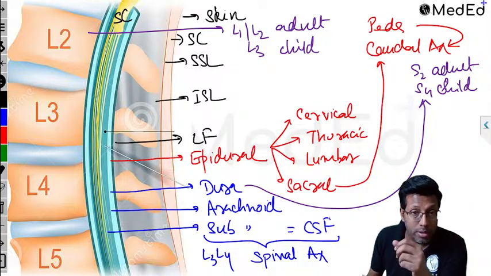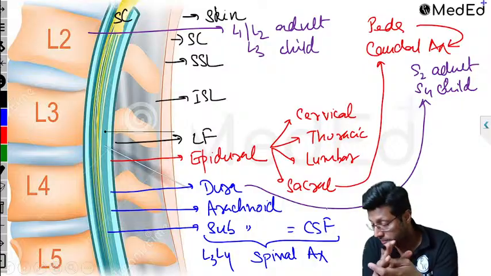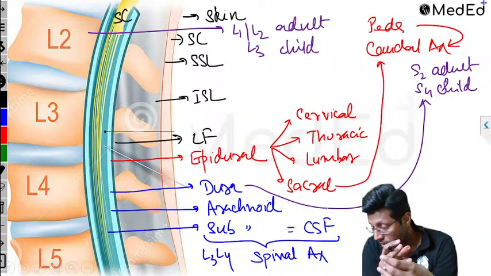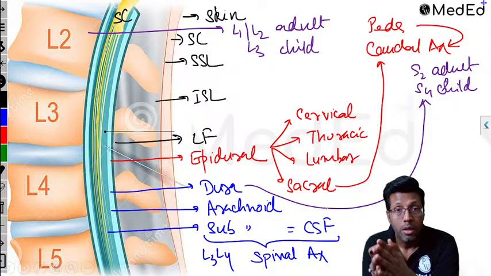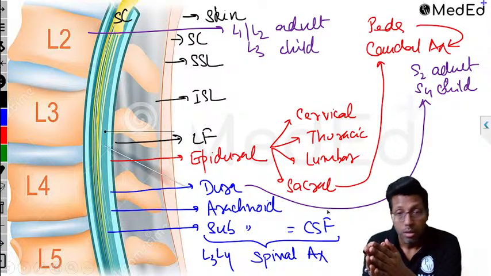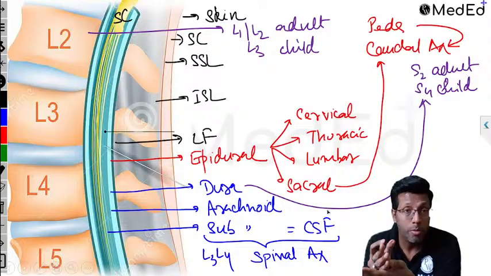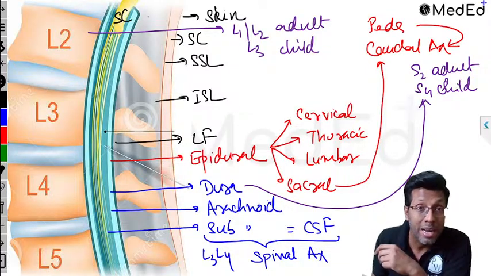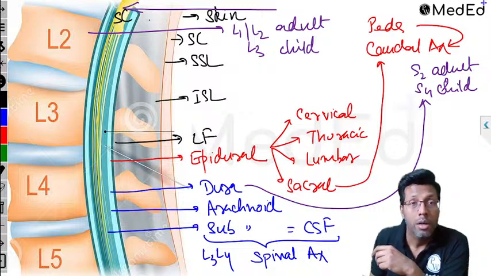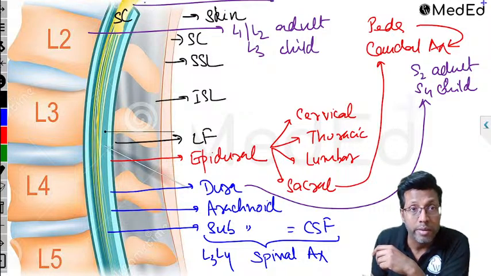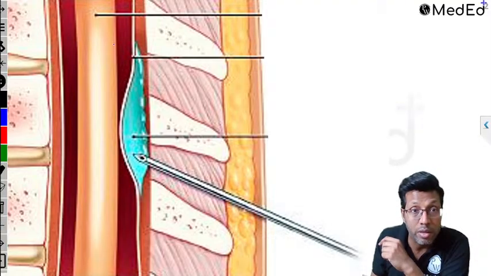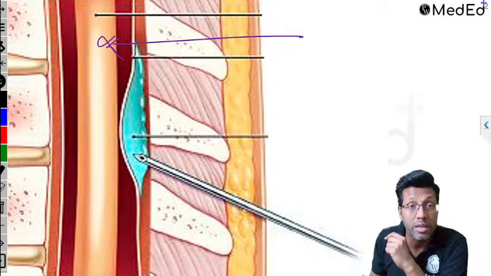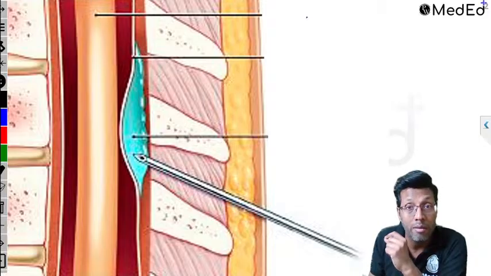Okay, so now the point is, when we are discussing the most common space, L3, L4, L4, L5, we have already discussed all that, right? That's the reason why the most common space is L3, L4: because if you give spinal anesthesia above L1, L2, guys, you can damage the spinal cord. Correct? If I give spinal anesthesia there, I will straight away damage the spinal cord. That is why in spinal you have to give below L1, L2.